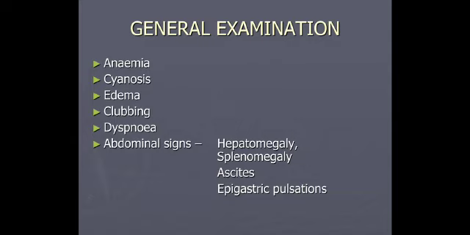So, the fourth one is clubbing. The nail bed should be examined for the presence of clubbing. If cyanosis is present along with clubbing, this suggests there is a right to left shunt. Clubbing may be seen in congenital cyanotic heart disease and SBE, that is subacute bacterial endocarditis.